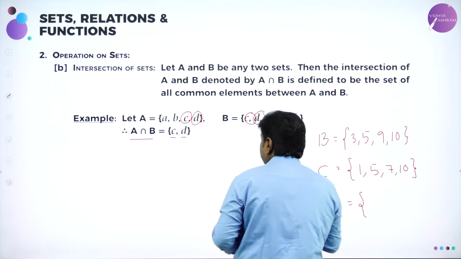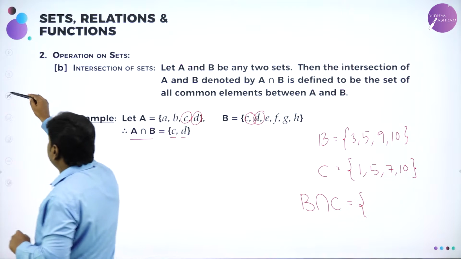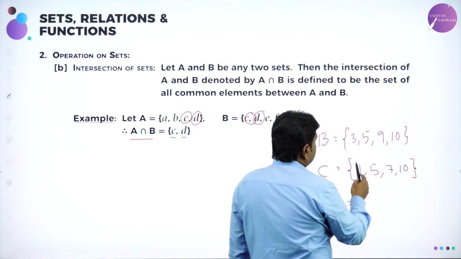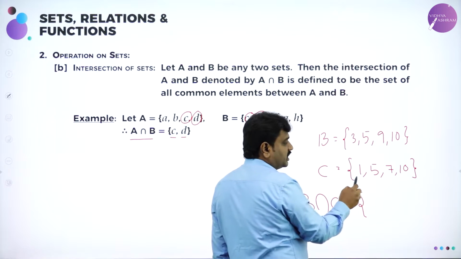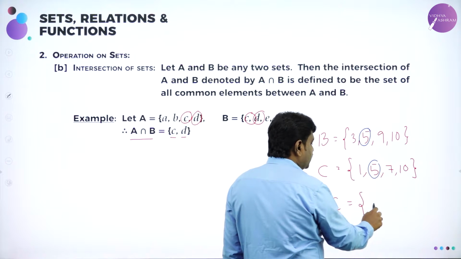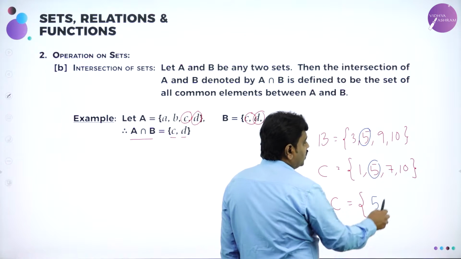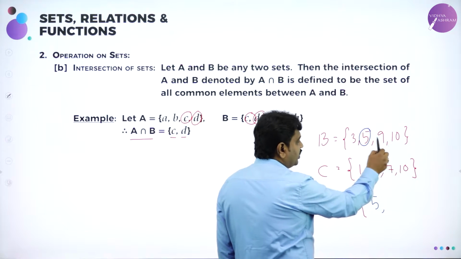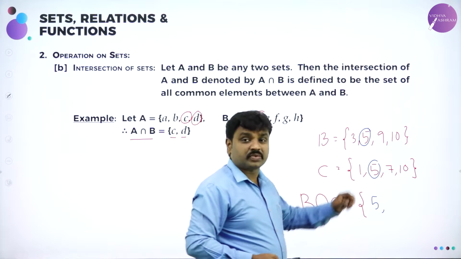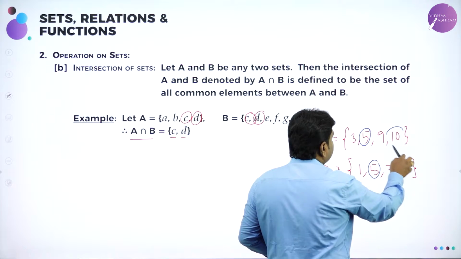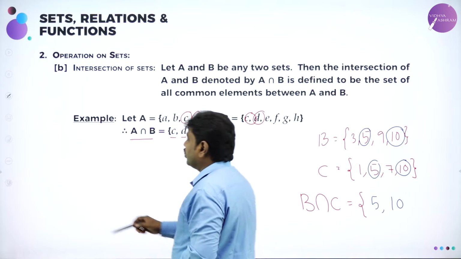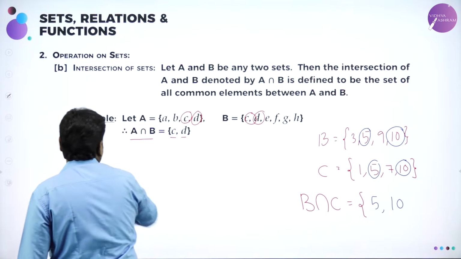Now I should write the elements which are present in both B and C. Now you observe 3 is present only in B but not in C. 5 is present in both. So in B intersection C, I will write 5. And what about 9? 9 is present only in B. So what about 10? 10 is present in both. So I will take 5, 10. So now I wrote all the elements.